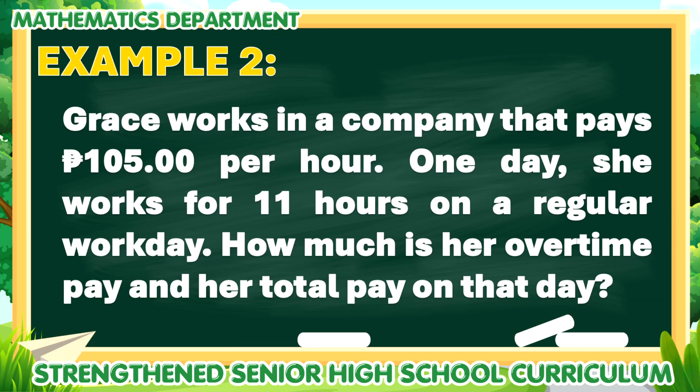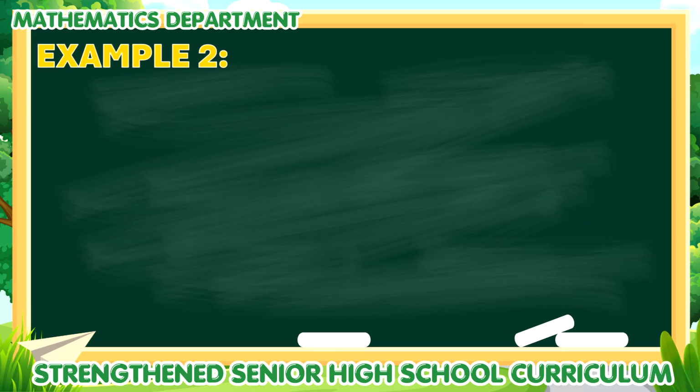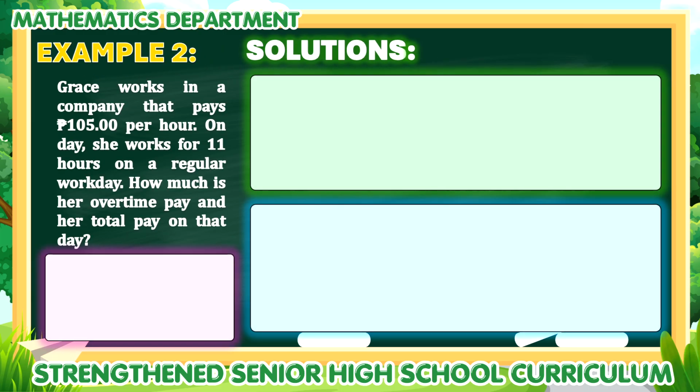For example number 2, Grace works in a company that pays 105 pesos per hour. One day, she works for 11 hours on a regular workday. How much is her overtime pay and her total pay on that day? From the problem, we know that Grace earns 105 pesos per hour and she works for 11 hours on a regular workday, so that's 3 hours of overtime.